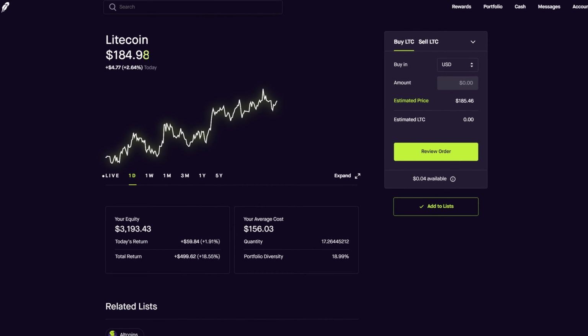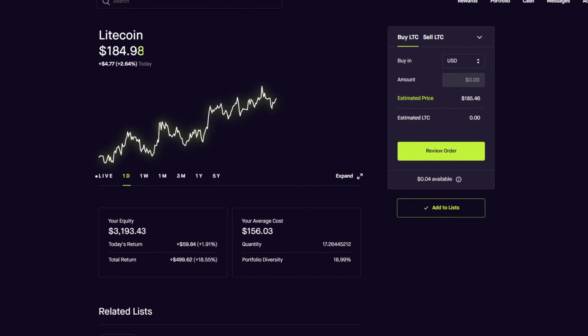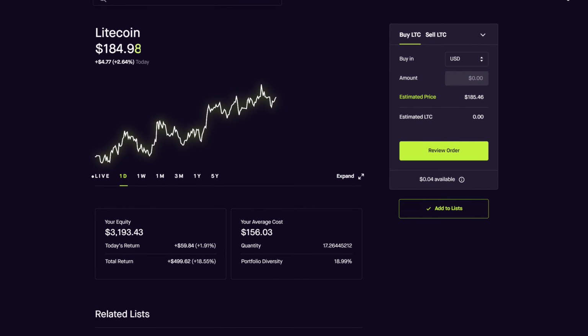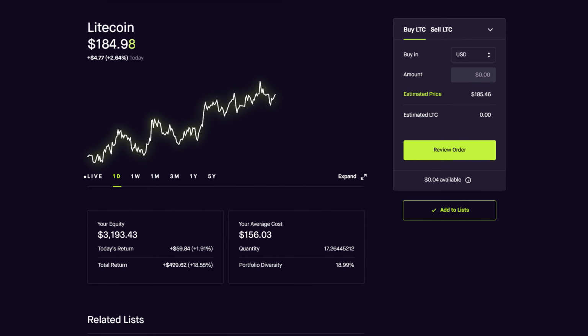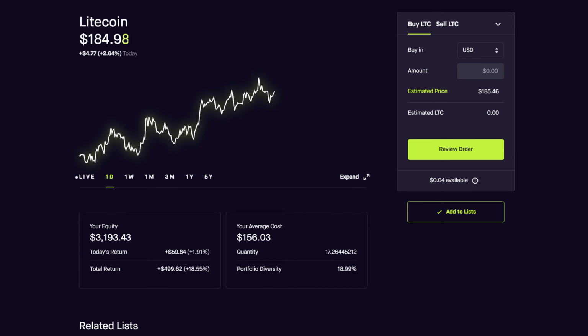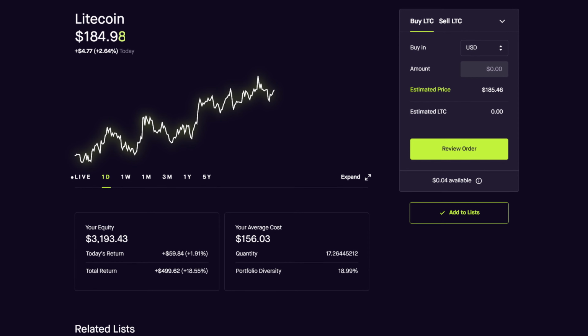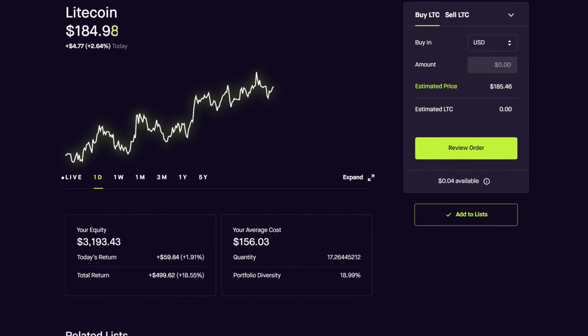Here we have Litecoin. As you can see, we made a total return of around 18% and are up 2.64% for the day. That is pretty okay as it is kind of doing better than Bitcoin, but at the same time it isn't. So in the end, I think I made the wrong choice as I'm taking on higher risk but am achieving the same return when compared to Bitcoin.